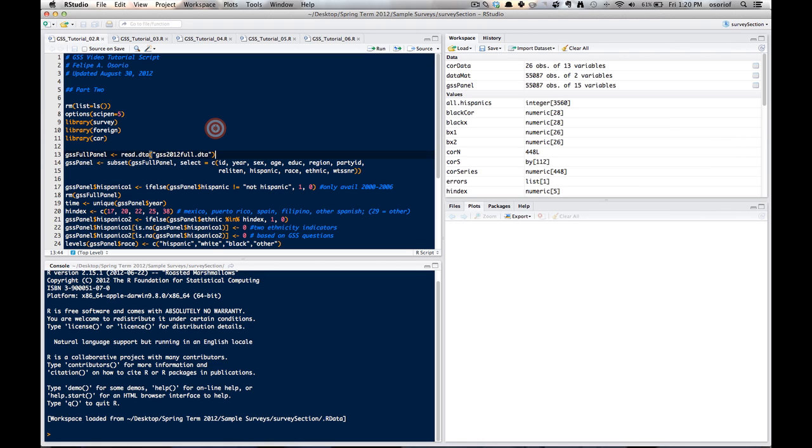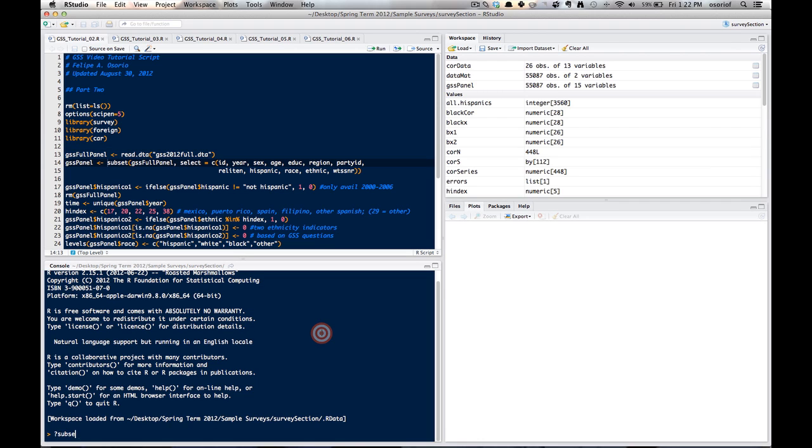The nice thing about RStudio is that once you've set up a project for yourself, that'll be associated with all your R script files, your workspace, and your directory. Just in case, we're going to load the survey package, which is excellent for dealing with survey data, a foreign package to load any kind of Stata files, and the car package, Companion to Applied Regression, just for some later analyses.